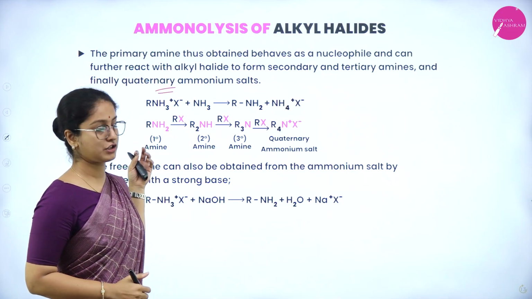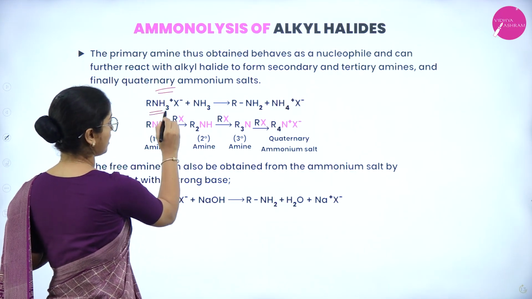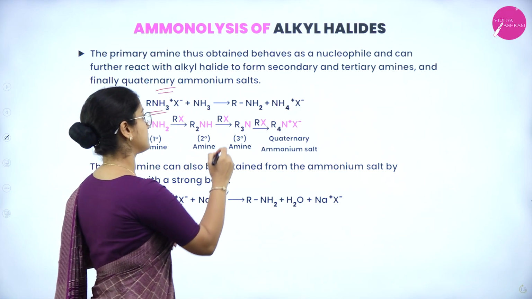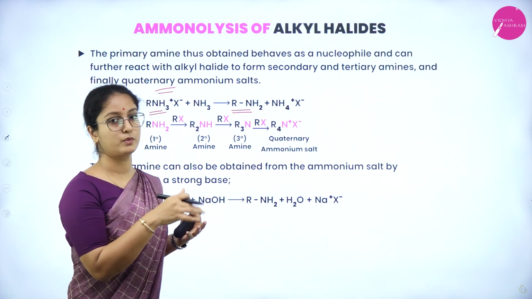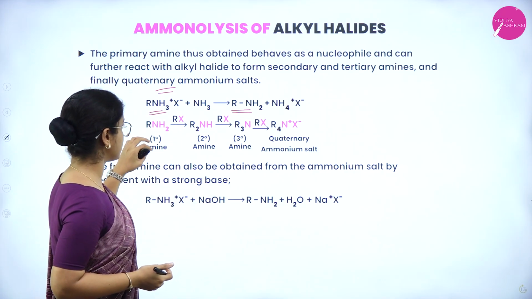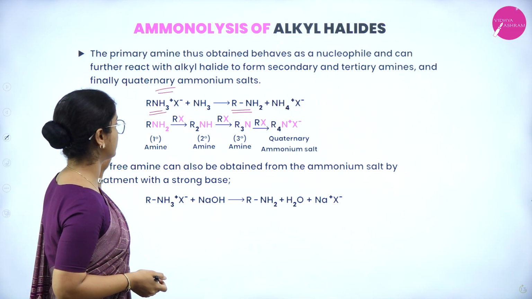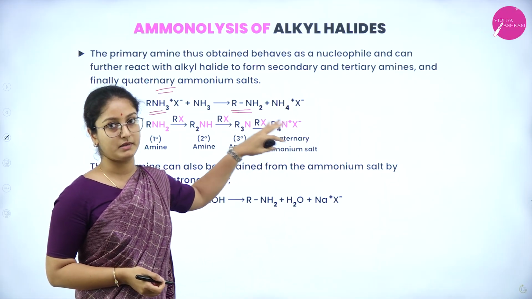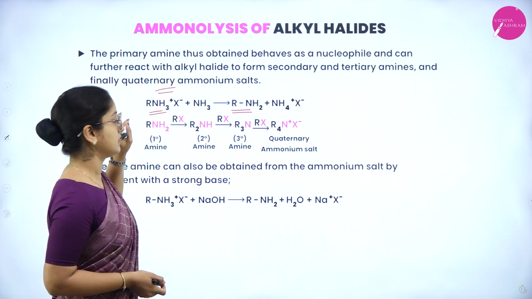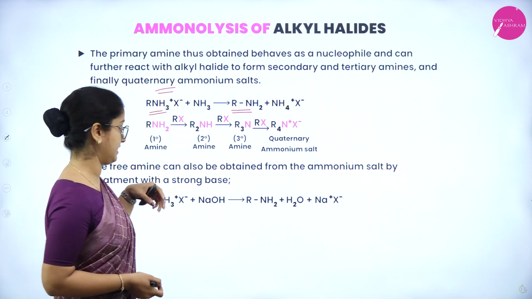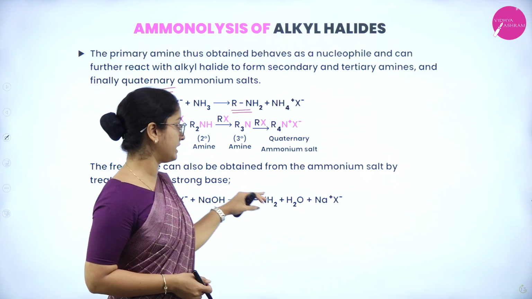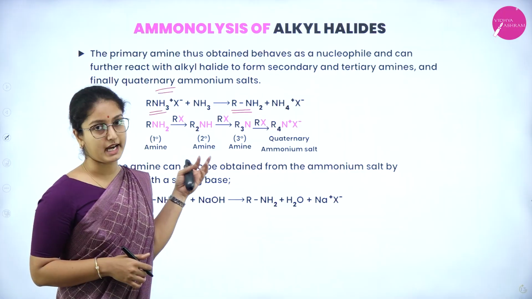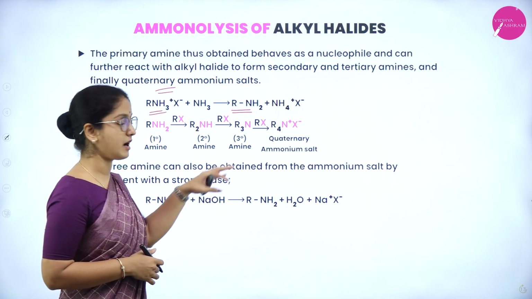So here is a basic reaction wherein it includes the ammonium salt, that is RNH3+ X-. When it reacts with ammonia, it is going to produce the amine along with an ammonium salt. Then here is a general equation which shows the primary, secondary and tertiary amines, and also the quaternary amines, how they are produced, including that alkyl halide or aryl halide. The free amine can also be obtained from the ammonium salt by treatment with a strong base. So instead of strong acid, we can also use strong base to produce the amino compound.